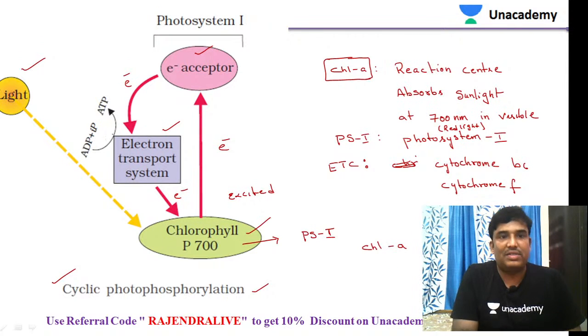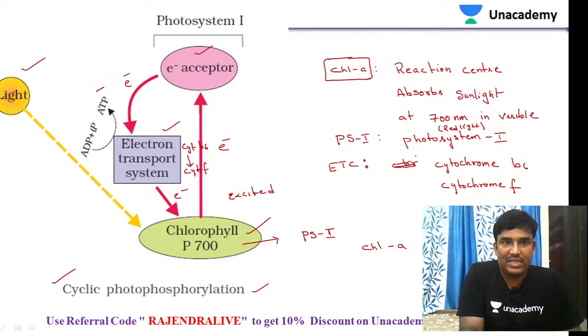During this process, electrons move through the electron transport system, between cytochrome B6 and cytochrome F, and there is a liberation of ATP.